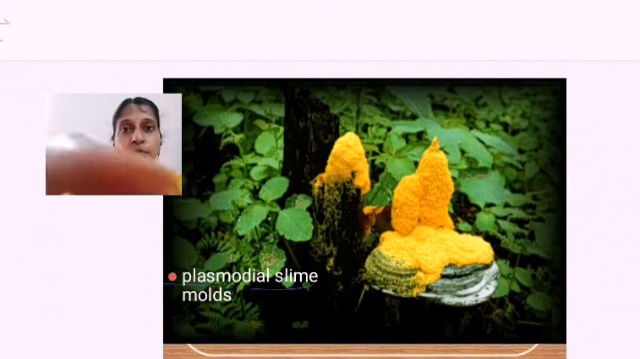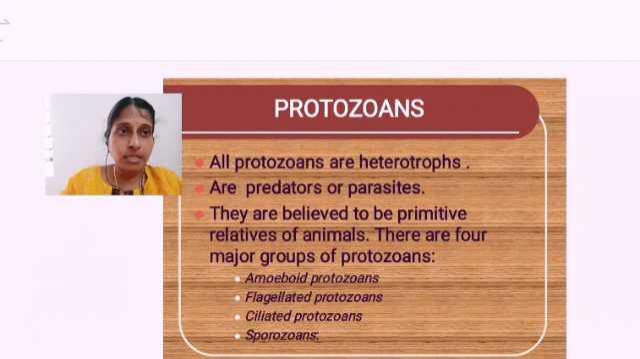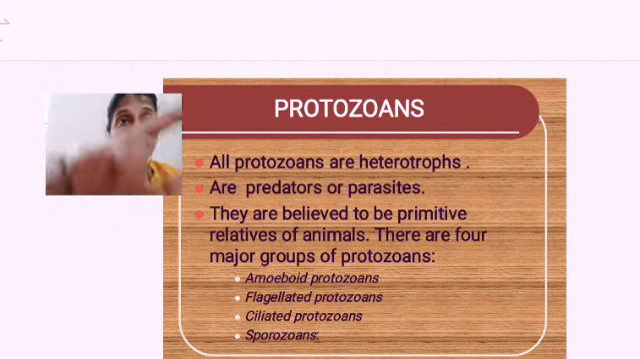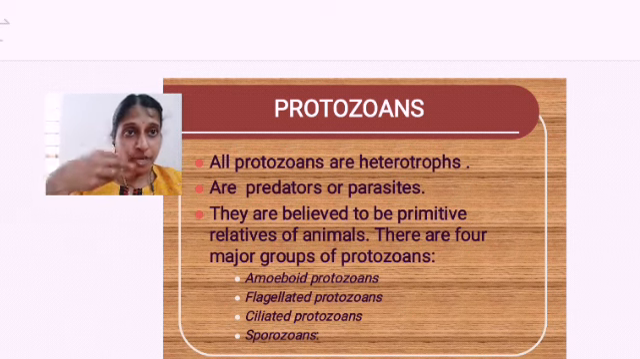Now moving on to the last category, protozoans. The protist in the last category is protozoans. They are heterotrophs; they cannot prepare their own food. They are predators, meaning they attack a prey and have it as food, or they are parasites. They go into a living organism and stay there, taking the nutrition from them. They are believed to be primitive relatives of animals.